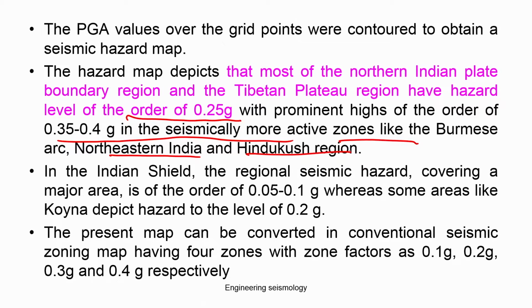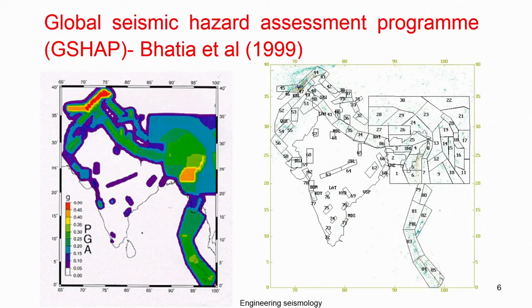In the Indian shield, the regional seismic hazard is of a lower order. In some areas, like Koyna, the hazard value was 0.2 g. The present map can be converted into a conventional seismic zonation map with 4 zones, where the hazard values were in set ranges. So this was comparable with the present zonation map.